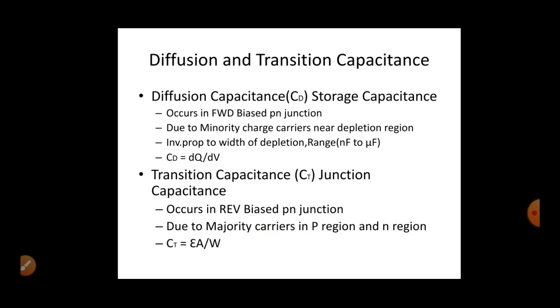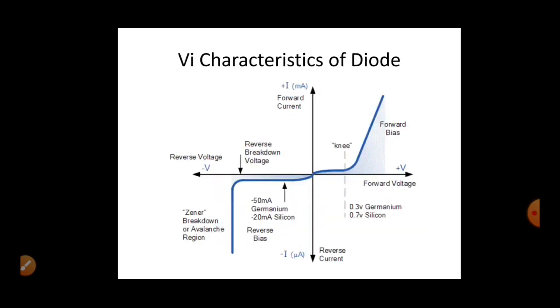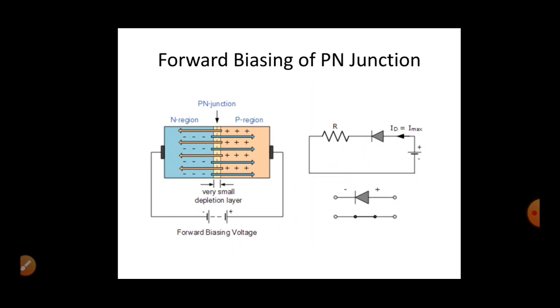Next one is diffusion capacitance. Diffusion capacitance occurs only during forward biased condition. As I have already told, during forward biased condition, majority carriers, that is holes from the P region, reach the N region, and electrons from the N region reach the P region.